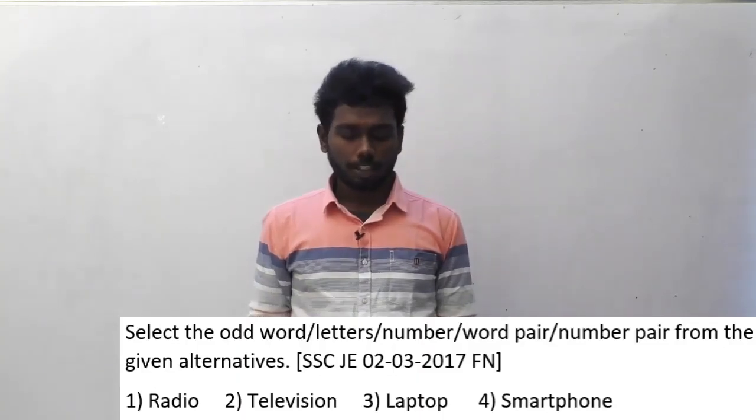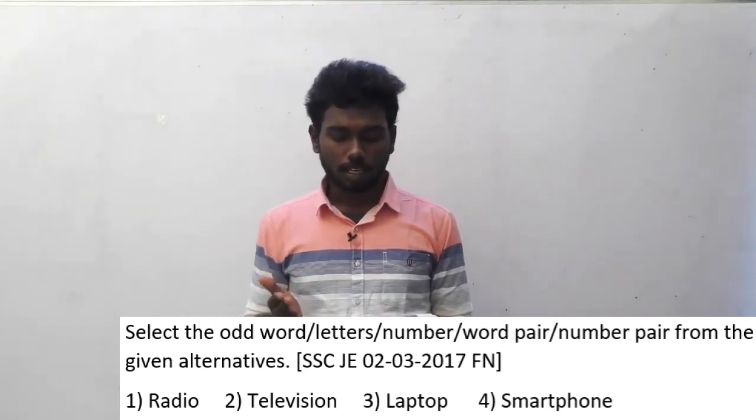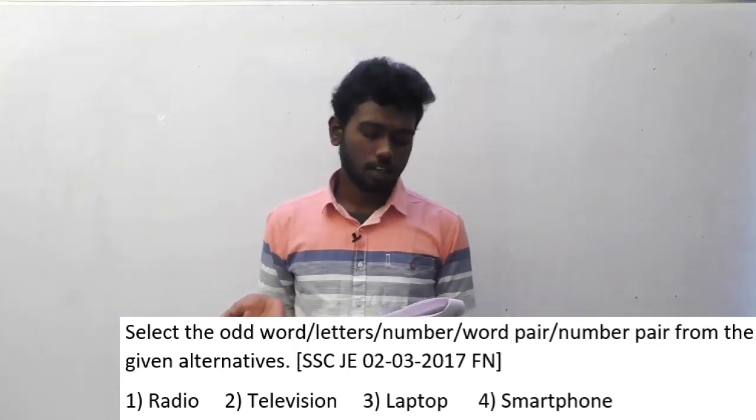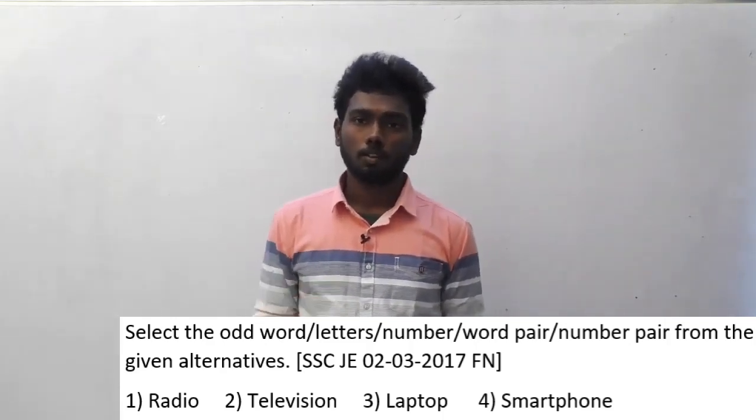Okay students, let's move on to the next question of SSCGE. This question was asked in the 2/3/2017 forenoon session. The question is, select the odd word or letter or number or word pair or number pair from the given alternatives. Option A, radio. Option B, television. Option C, laptop. And option D, smartphone. What is the logic here to get the odd word out?